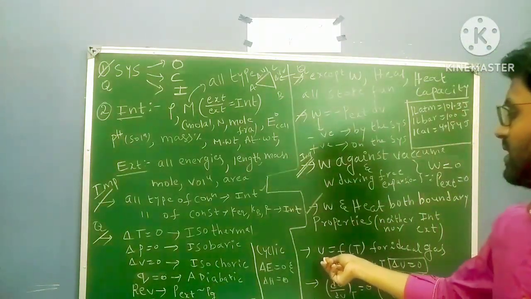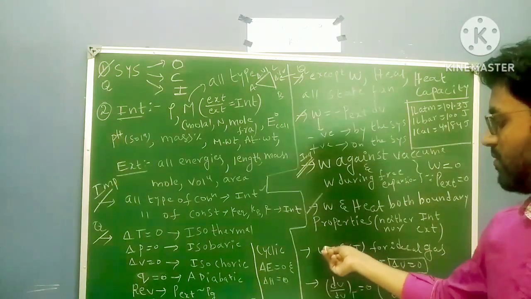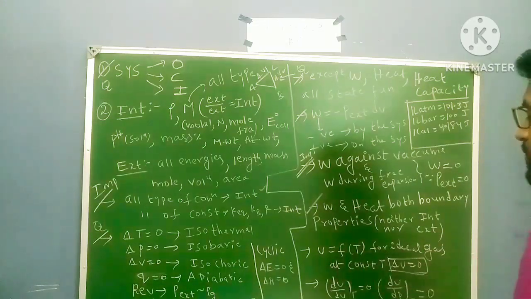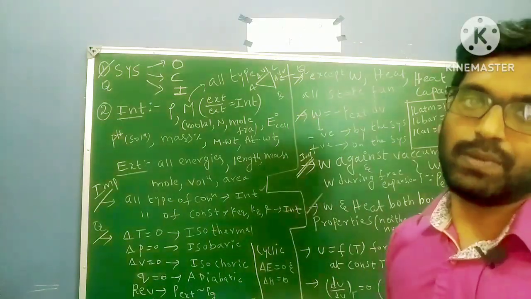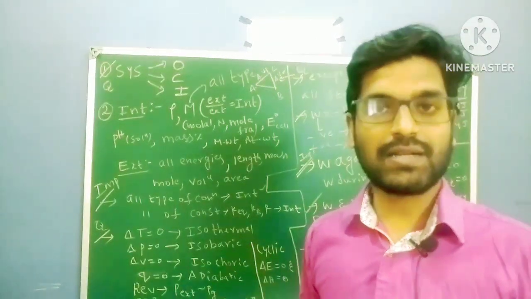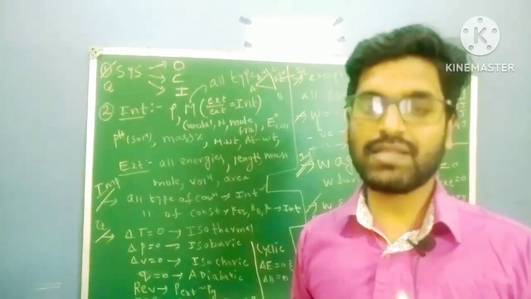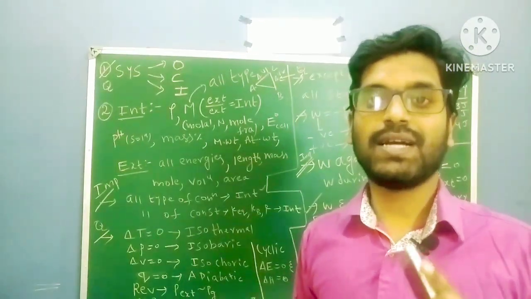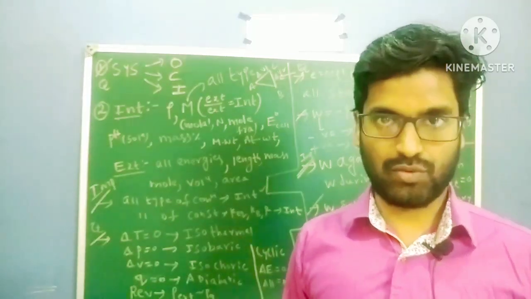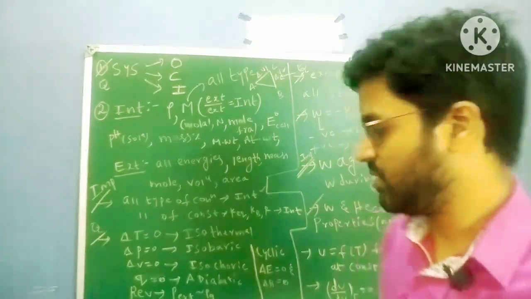So next one, internal energy U equal to function of temperature. For ideal gas, internal energy is a function of temperature. That means at constant temperature, whenever the examiner mentions constant temperature, that means delta U, change in internal energy, is 0. And one thing remember, in thermodynamics you always have to mention internal energy in change only. You have to write delta U equal to 0, not U equal to 0. So whenever temperature is constant, delta U equal to 0.